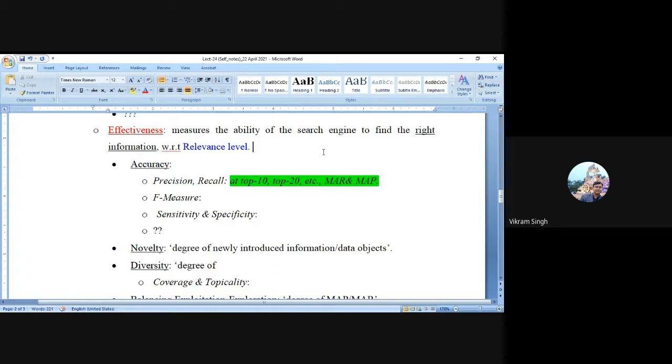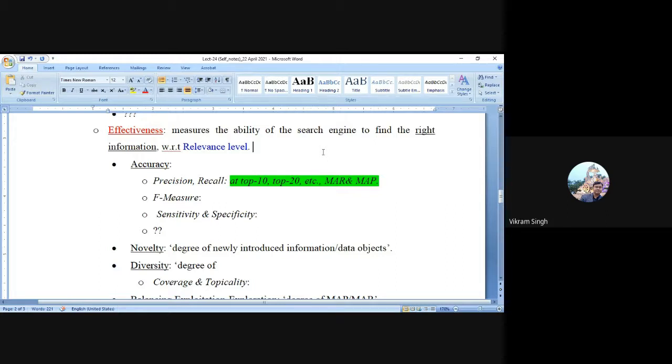Whenever we talk about a search system, it could be relevant information. Whenever we talk about a recommender system, it should be partially matching information. So effectiveness broadly says your system should deliver similar, closely related, or exactly matching information to the user.